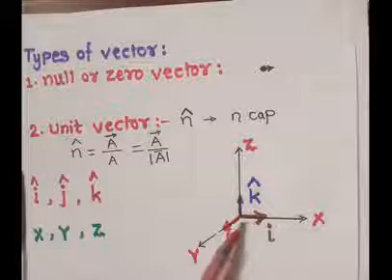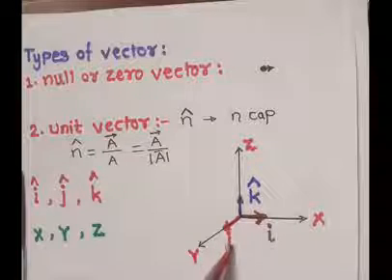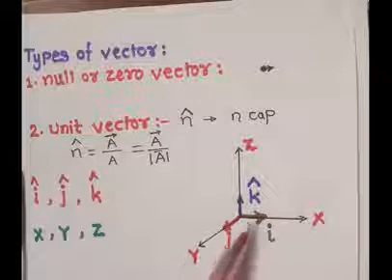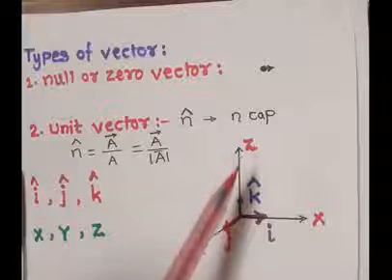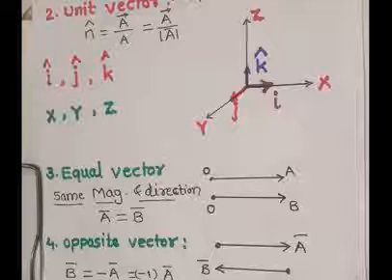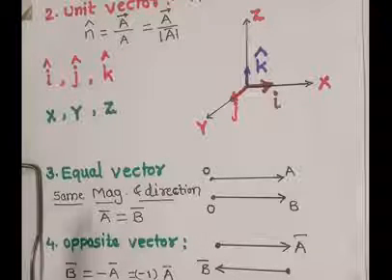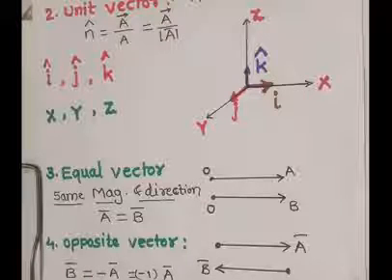Here I cap is the unit vector of the x-axis, j cap is the unit vector of the y-axis, k cap is the unit vector of the z-axis. Then we studied the next types of vectors, equal vectors and opposite vectors.